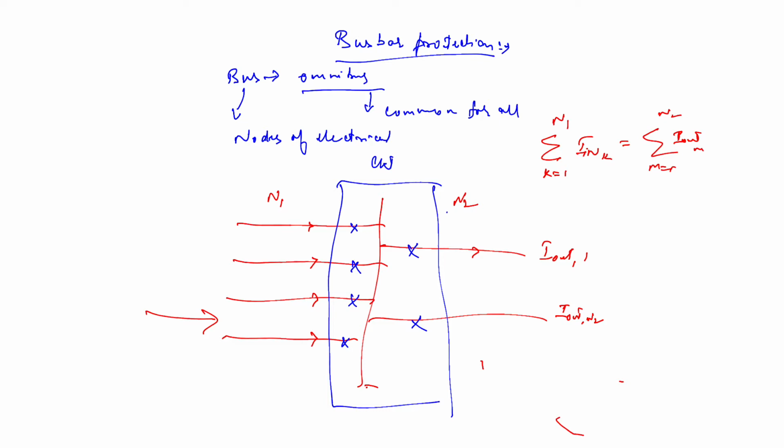However, it may be noted that under the normal power flow condition, the sum of the incoming currents is equal to the sum of the outgoing currents. You can see from this diagram that there is a large concentration of short circuit capacity at the bus bar, because we will have a large amount of incoming and outgoing current. So the short circuit capacity at the bus bar is very high.